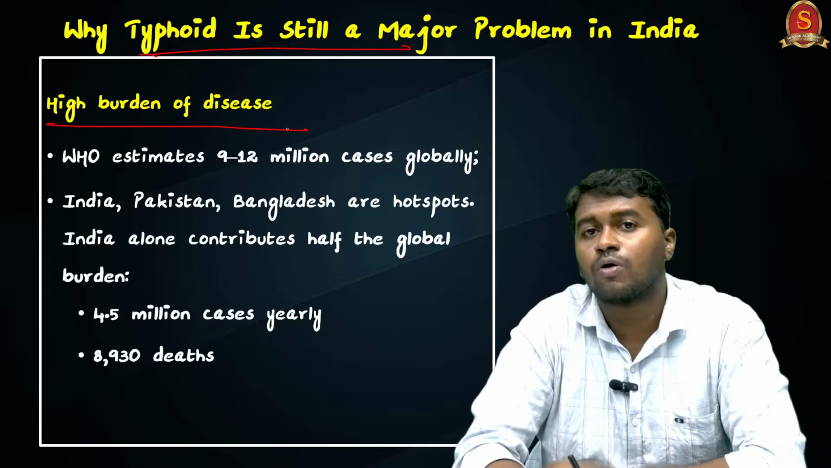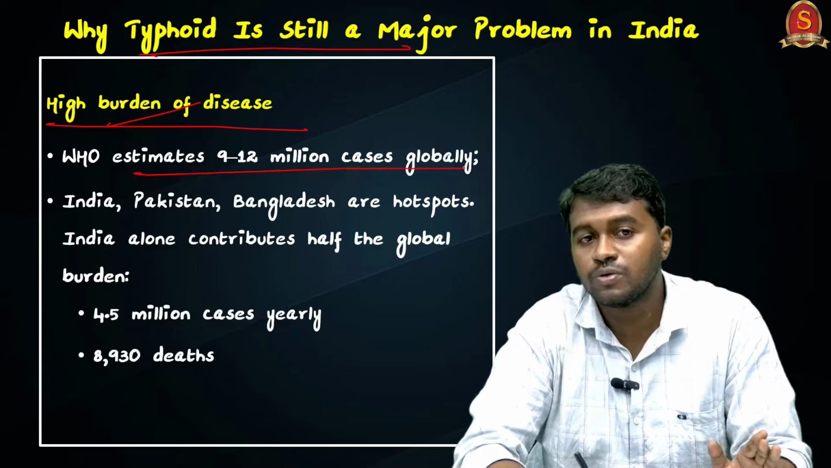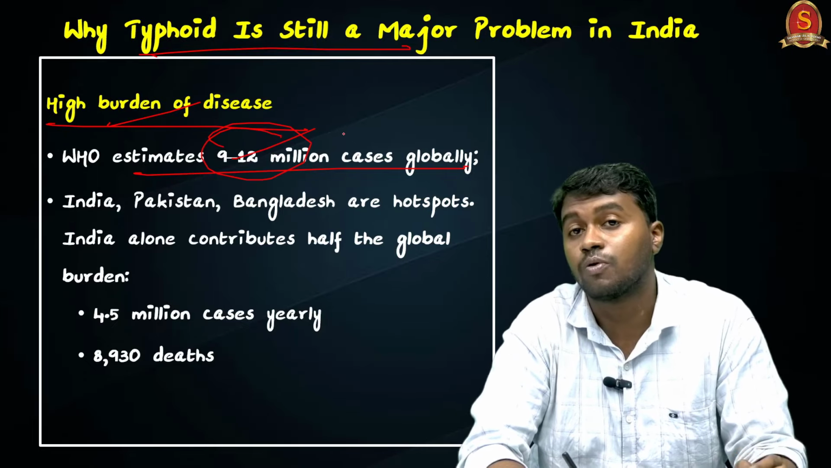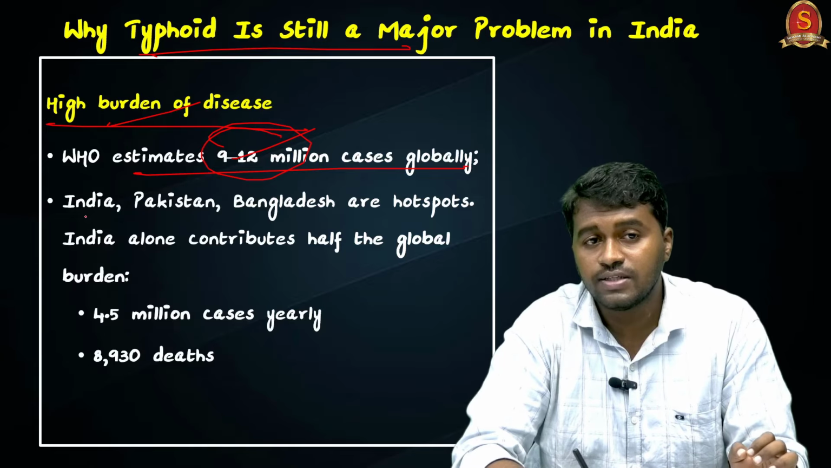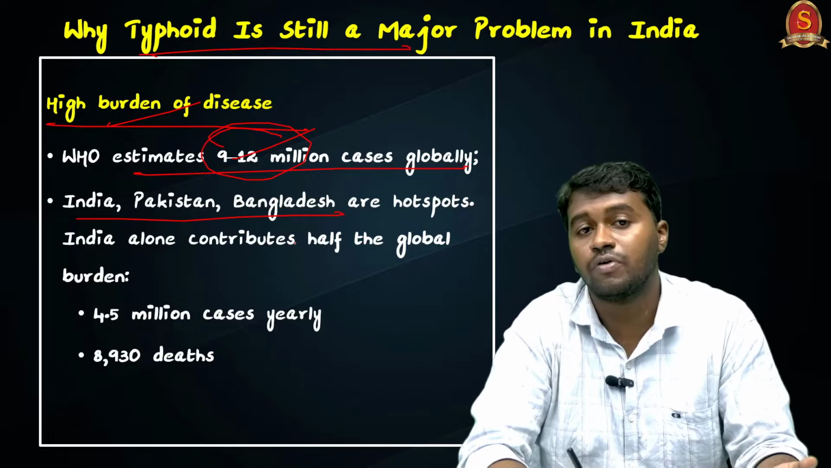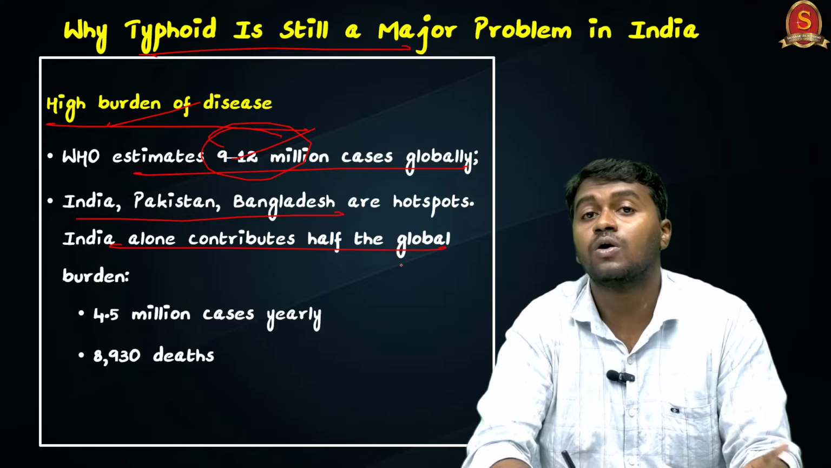The first major reason is the high burden of the disease. According to the estimation of the WHO, nearly 9 to 12 million cases are reported annually. Regions like India, Pakistan and Bangladesh are the hotspots of typhoid infection, and among them, India alone contributes nearly half of the global typhoid burden.